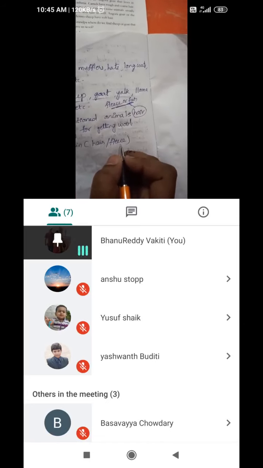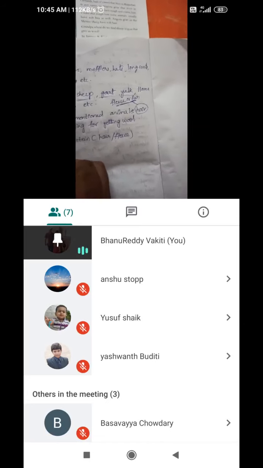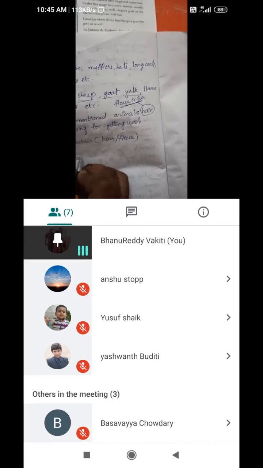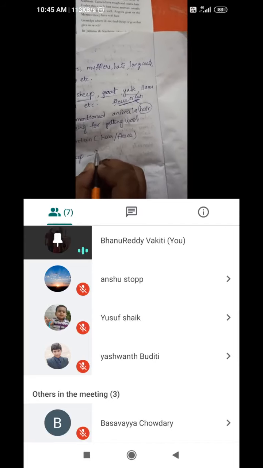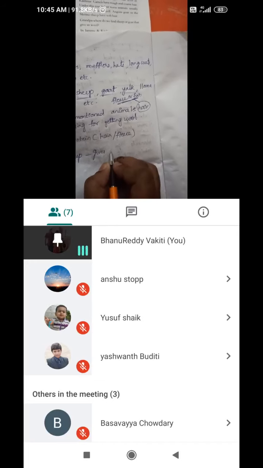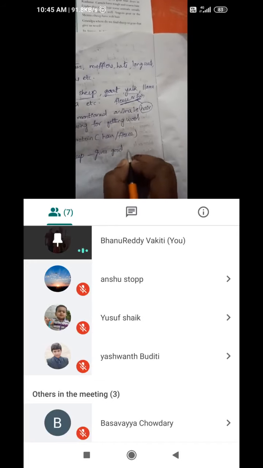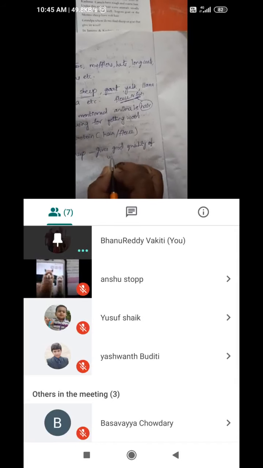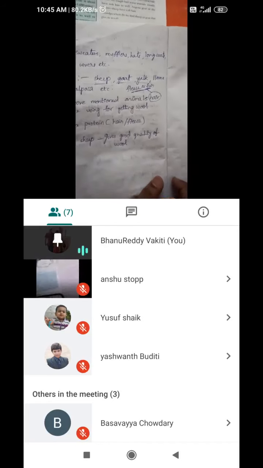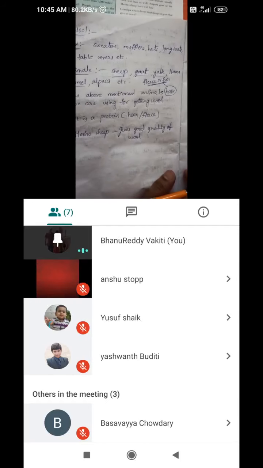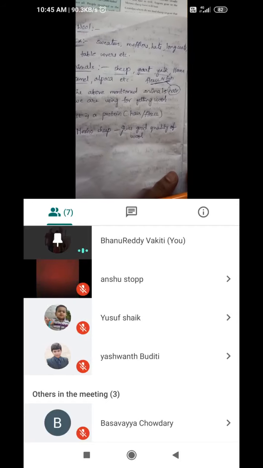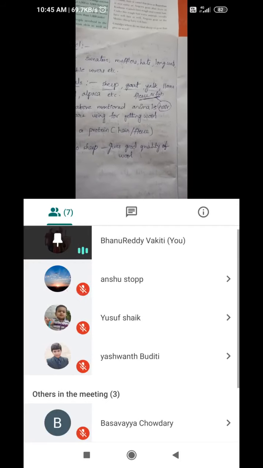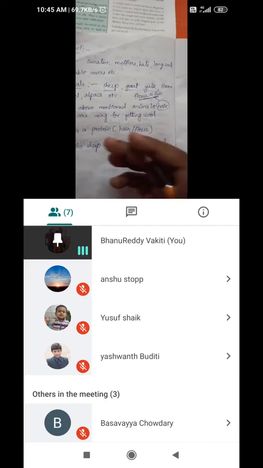And good quality wool is obtained from merino sheep. So merino sheep give good quality of wool. So from the merino sheep we are getting good quality of wool. So they are especially reared. The fleece is 3 to 5 inches long for this.